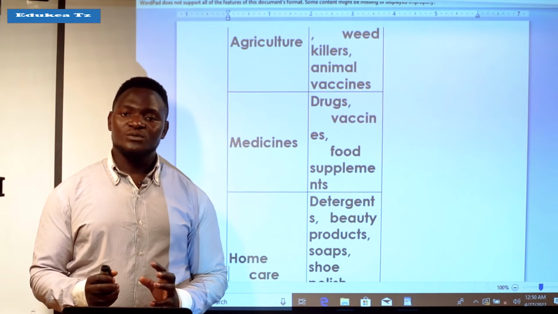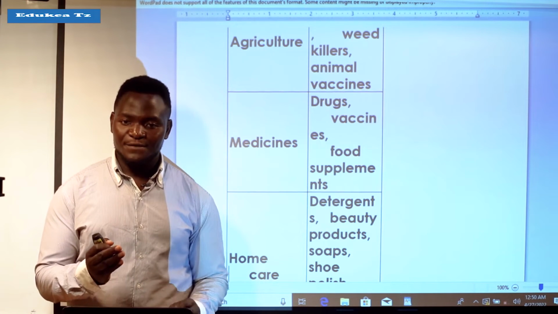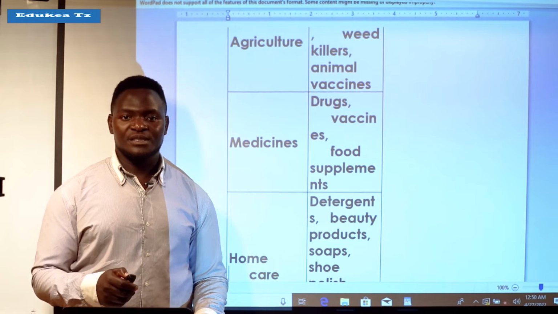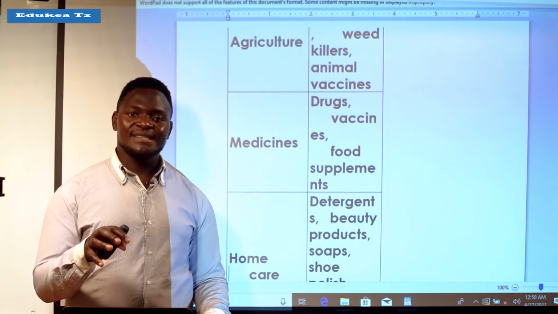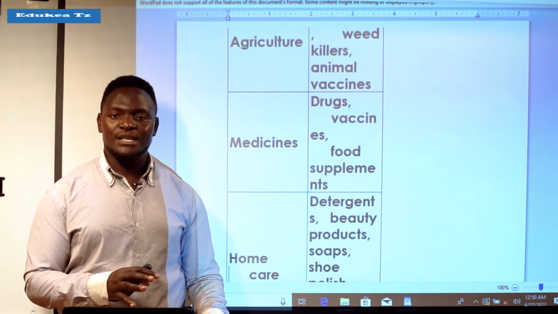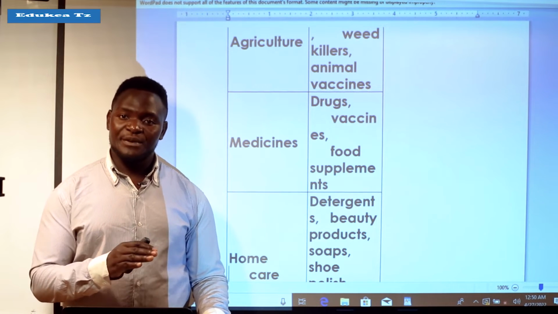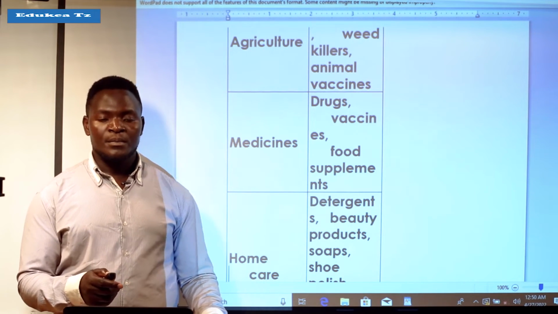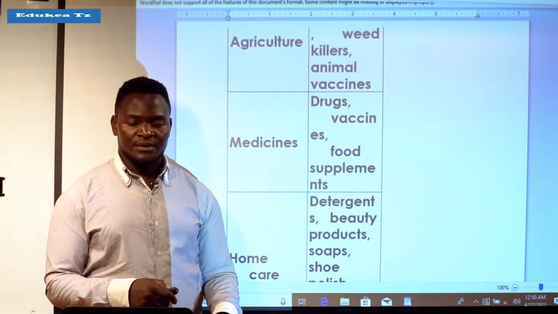That way of protecting the food is just an application of chemistry, because they put some chemicals in that food so that the chemical can prevent the food from being decayed.